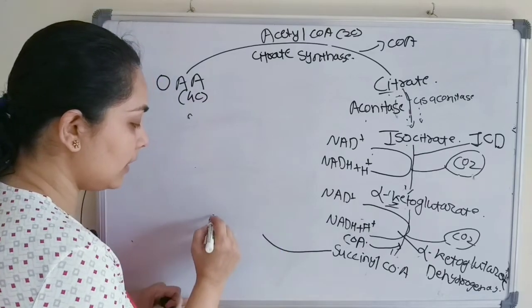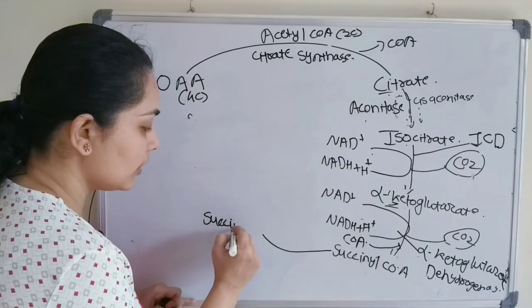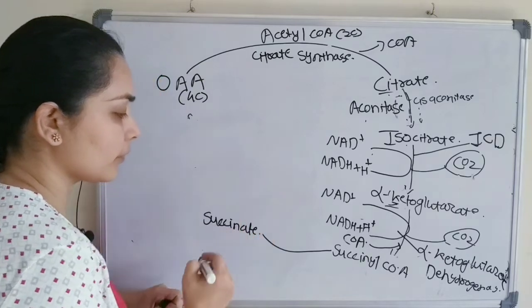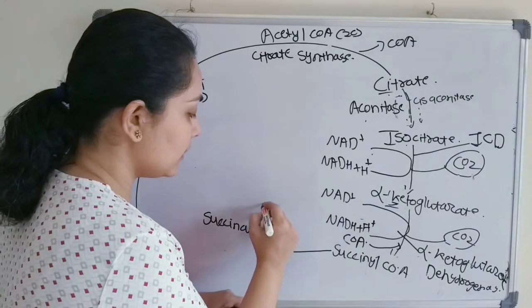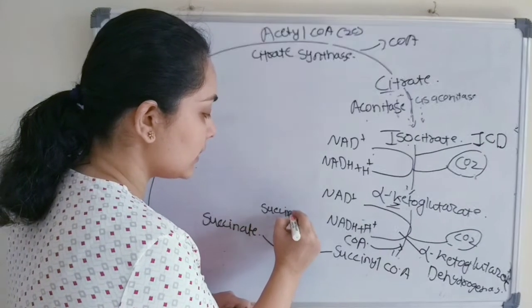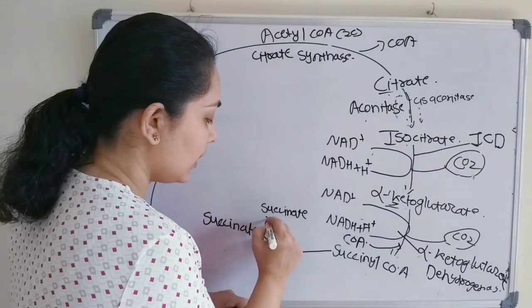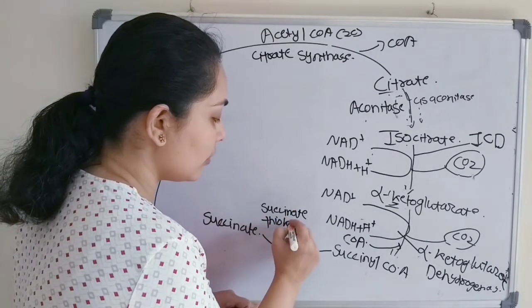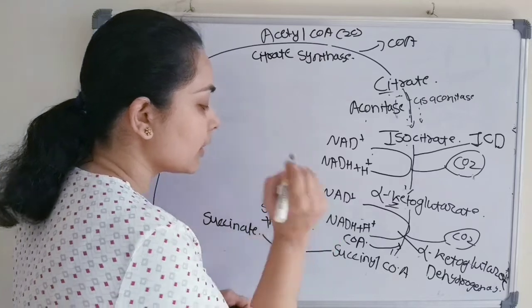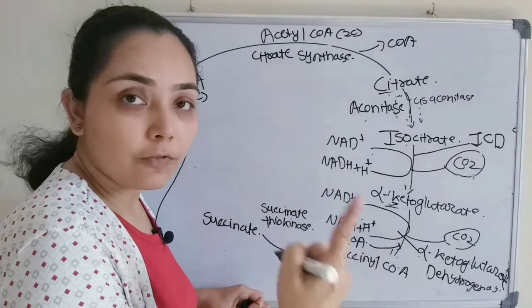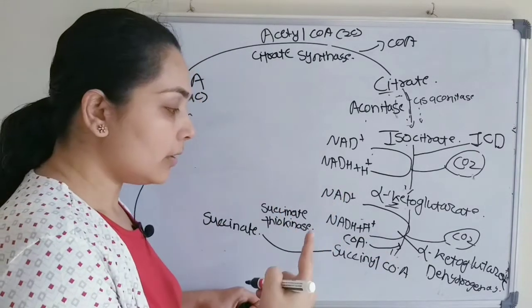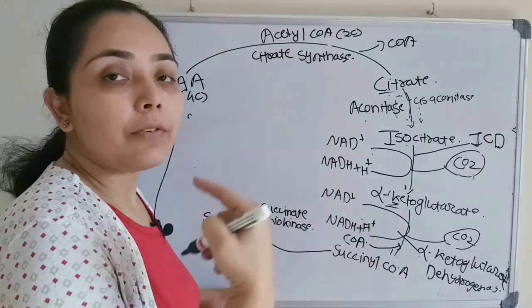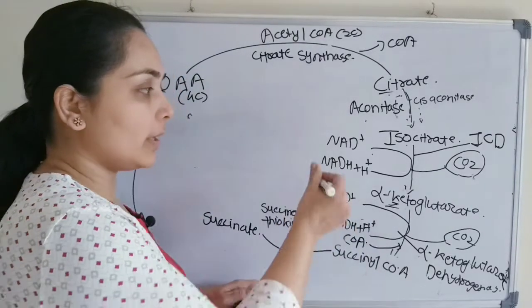Next, succinyl coenzyme A will convert to succinate, and the enzyme is succinate thiokinase. Kinase means addition of a phosphate group. Here we will directly generate ATP. Up till now, what is happening?